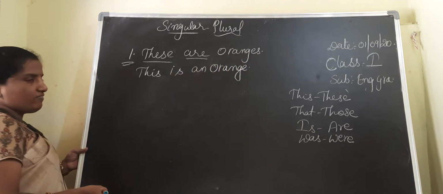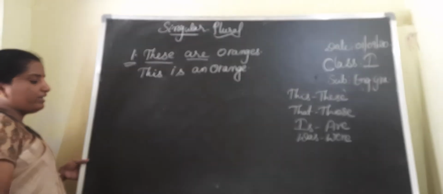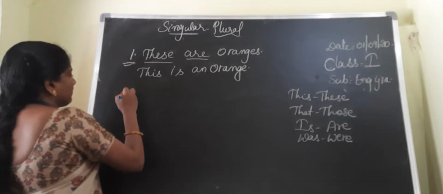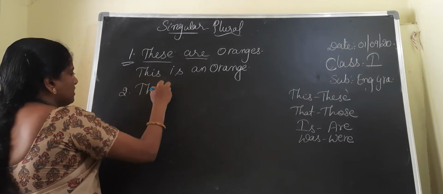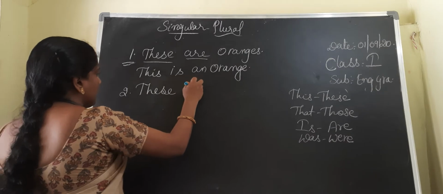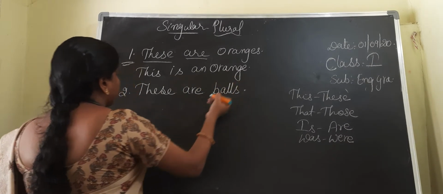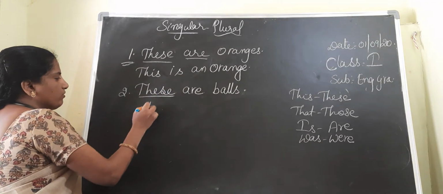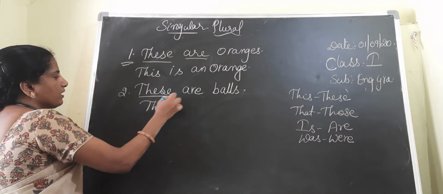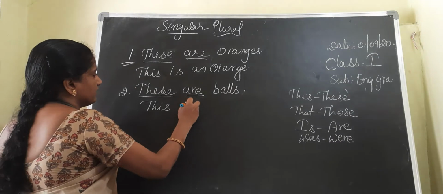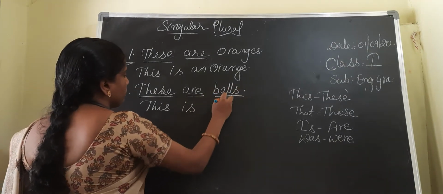In this way we can easily change plural into the singular. Next, these are balls, B-A-L-L-S. These becomes this, are becomes is, balls becomes ball.